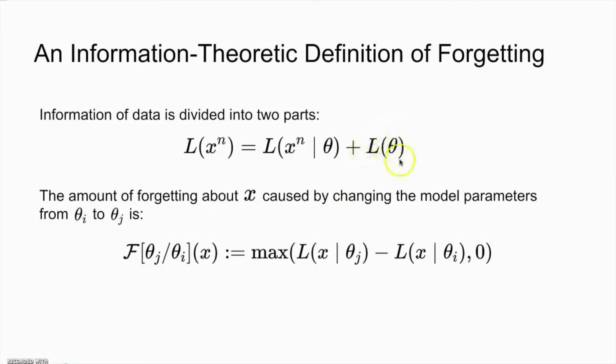Therefore, if after changing the model parameter, the description length of the first part increases, then the model has forgotten more about the data. This motivates us to provide the following definition of forgetting. The amount of forgetting about x caused by changing the model parameters from theta i to theta j is the difference between the description length of x given theta j and the description length of x given theta i. We threshold the difference at value 0, since when the description length does not increase, there is actually no forgetting.